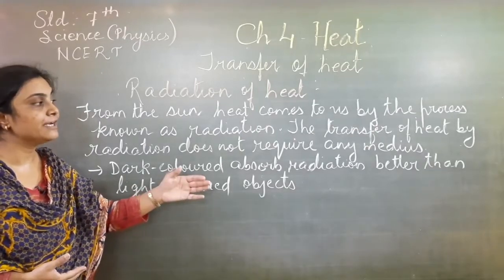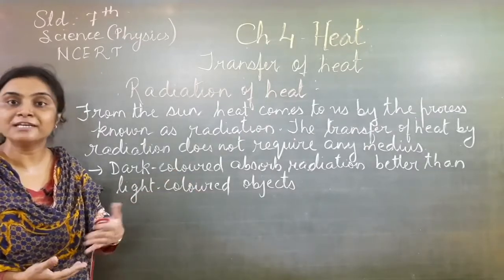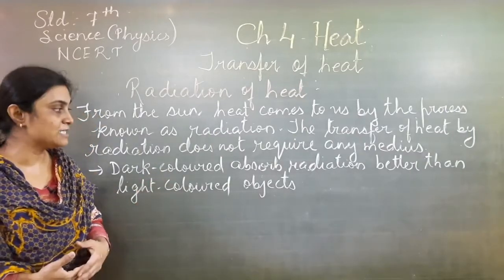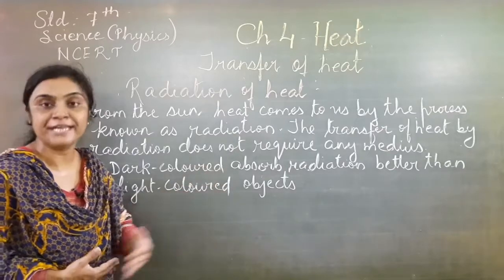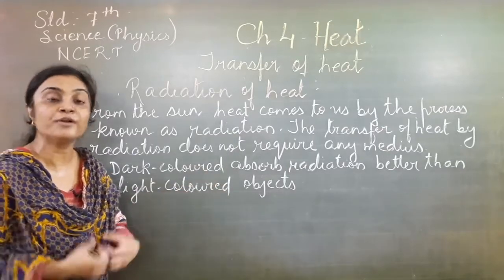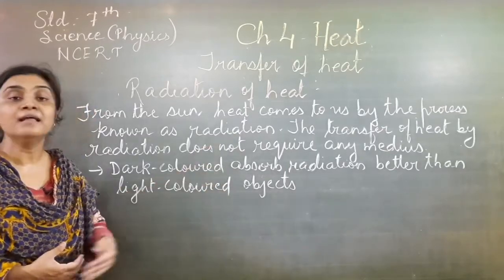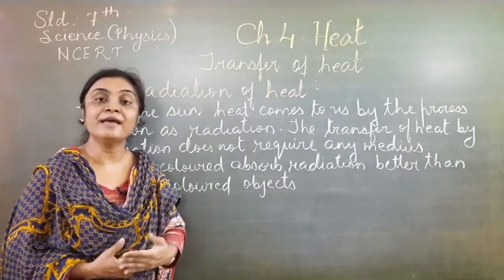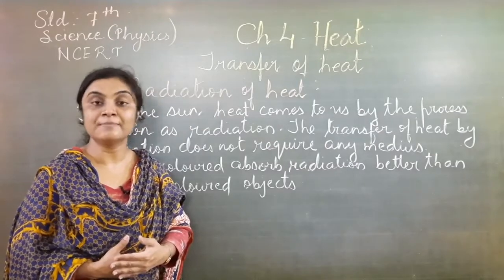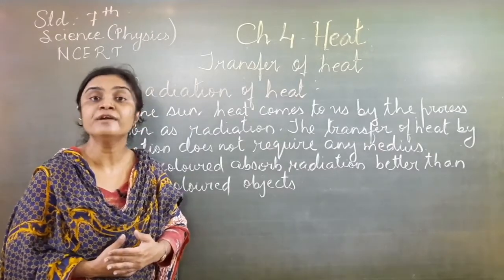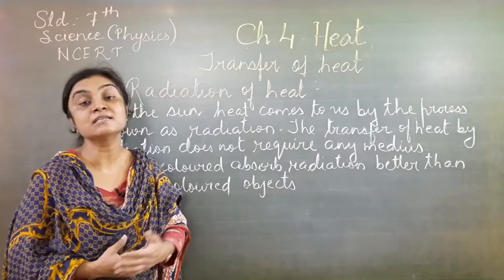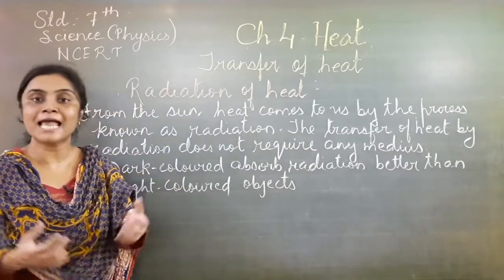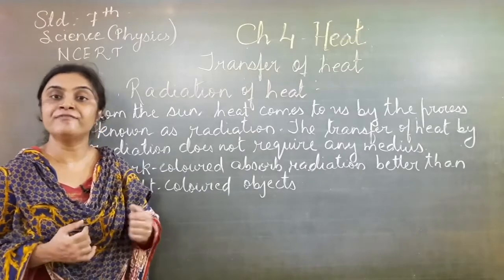Now according to radiation, we prefer different types of clothes. Dark colored objects absorb more radiation, that means more heat, as compared to light colored objects. That's why in summer we wear light colored clothes, which do not absorb so much heat, whereas in winter we wear dark colored clothes because they absorb more heat, so we feel warm.